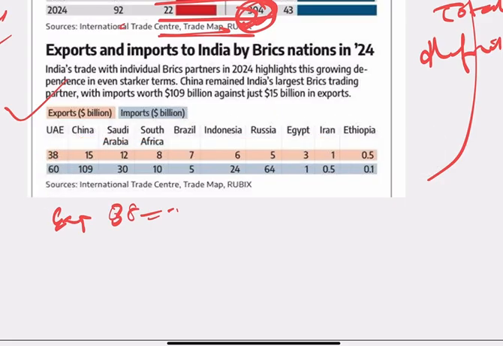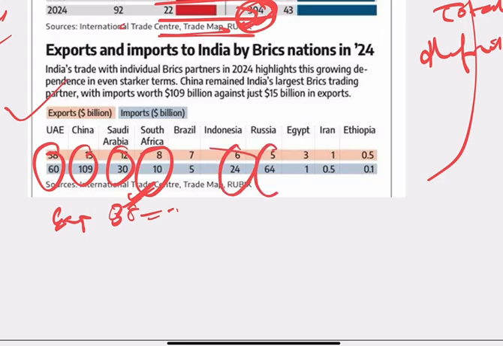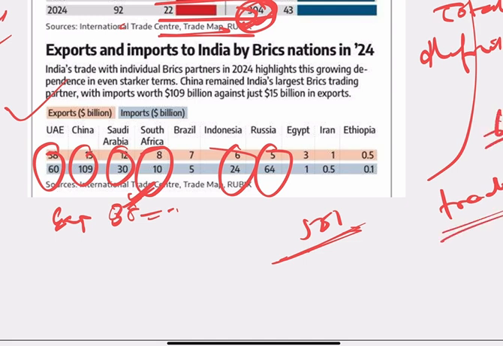You see here all the countries, India has trade deficit till here. ठीक है, यहां भी देखो trade deficit. So almost more than 50% of the countries, 6 countries, India has trade deficit. So out of 10, 6 has trade deficit. Again this is an important question for the prelims examination. समझ रहे हो आप किस तरीके से prelims learn करना है.